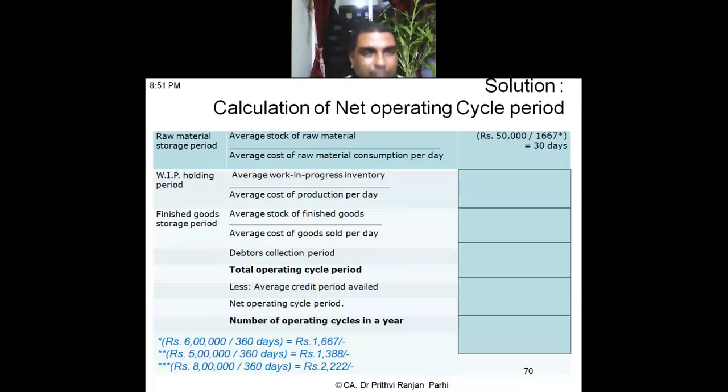Now next issue is WIP holding period, and the formula is given to you. Average work in progress inventory divided by average cost of production per day. If annual cost of production is given, you have to find out the per day cost of production and tell me the answer.